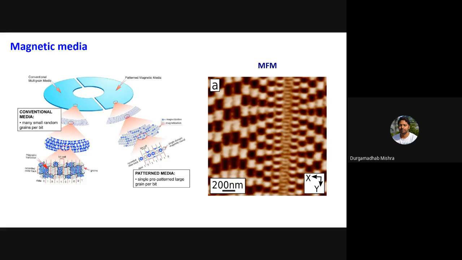However, the challenge right now is how you are going to read this data. Let's say I can create it in some way, but how can I read this data so that there is no intermixing? So I can clearly read this information, that this 25 nanometer belongs to one bit.